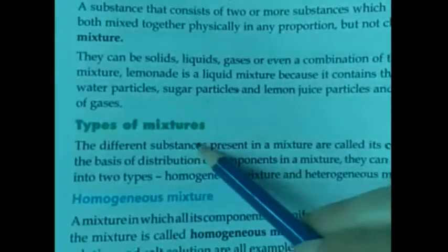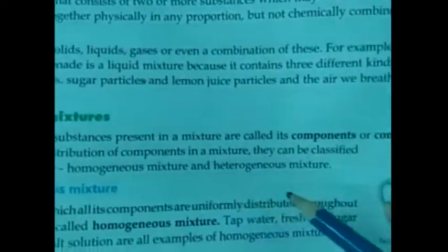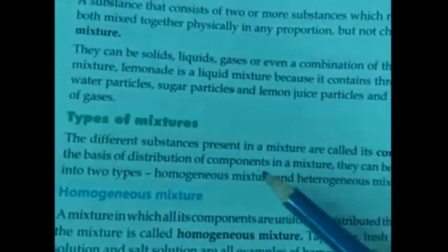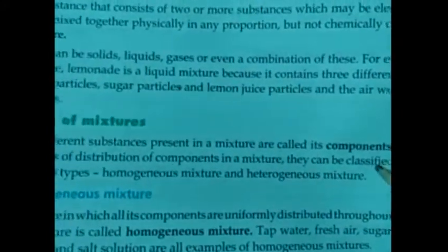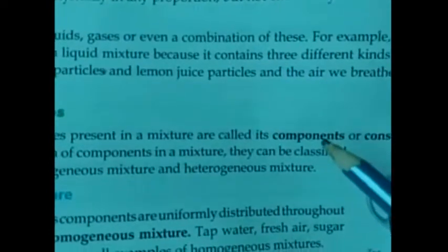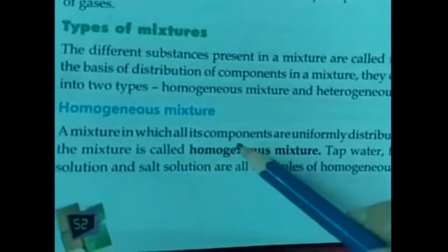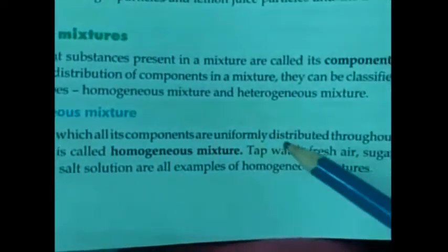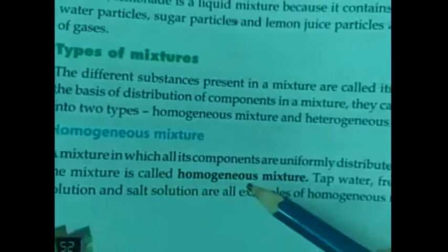Next is types of mixtures. There are two types of mixture, homogeneous mixture and heterogeneous mixture. The different substances present in a mixture are called components. The first one is homogeneous mixture. A mixture in which all its components are uniformly distributed throughout is called homogeneous.